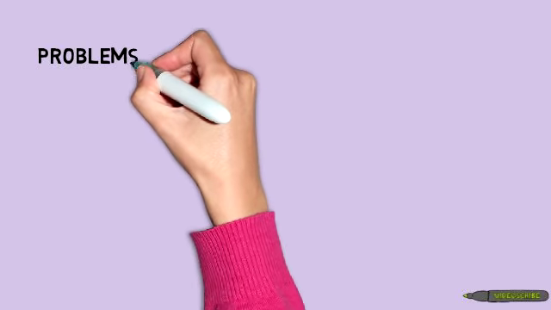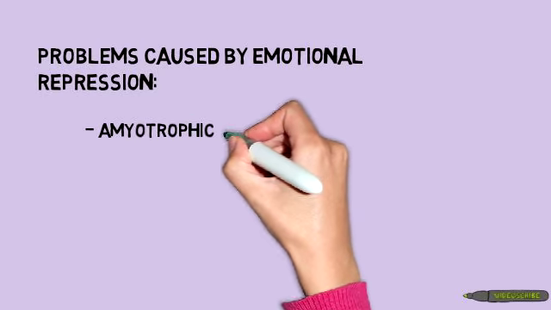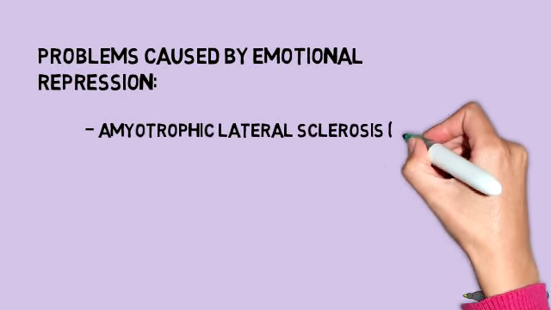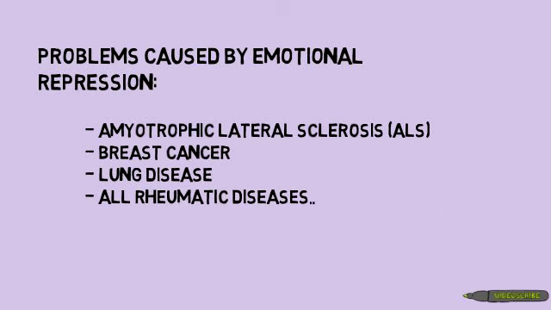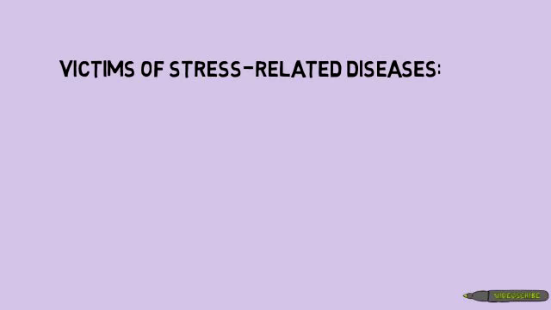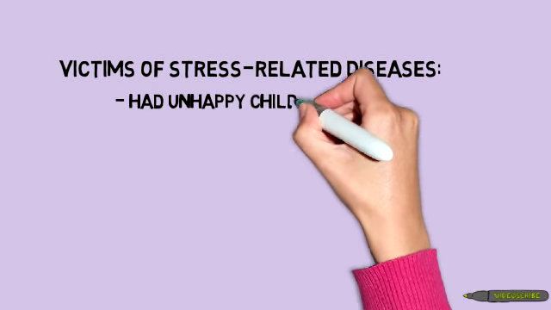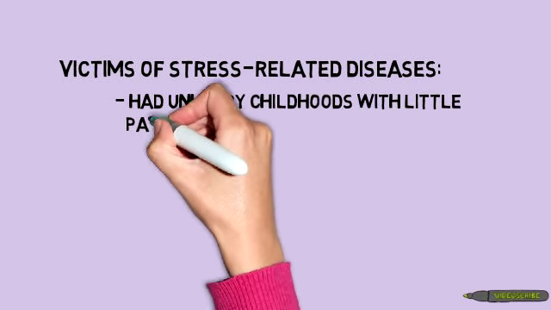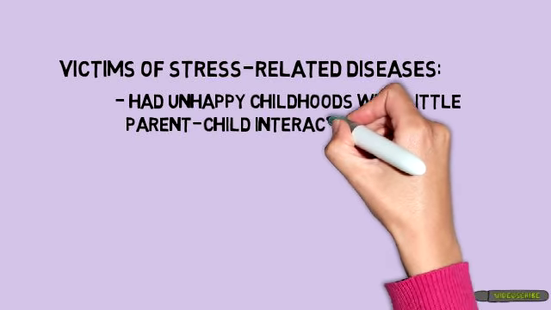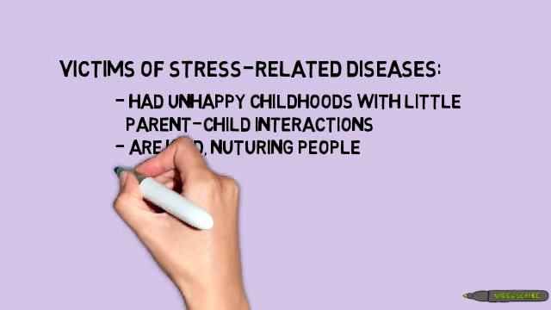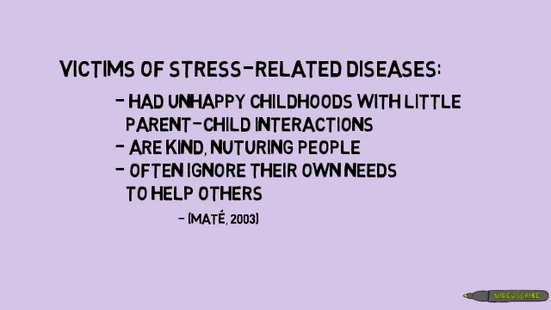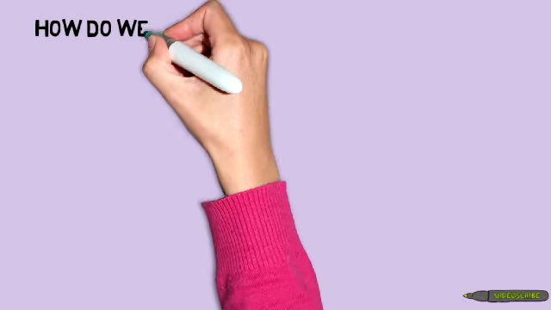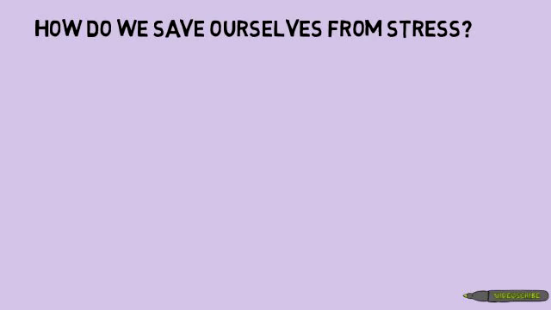Some of the problems caused by emotional repression include amyotrophic lateral sclerosis, breast cancer, lung disease, and all rheumatic diseases. The victims of these diseases often come from unhappy homes with little to no loving parent-child interactions. These victims are often described as nurturing and kind. In fact, it's been found that these victims often transfer their attention away from their own needs to tend to those of others. So how do we prevent ourselves from letting stress take over our lives?